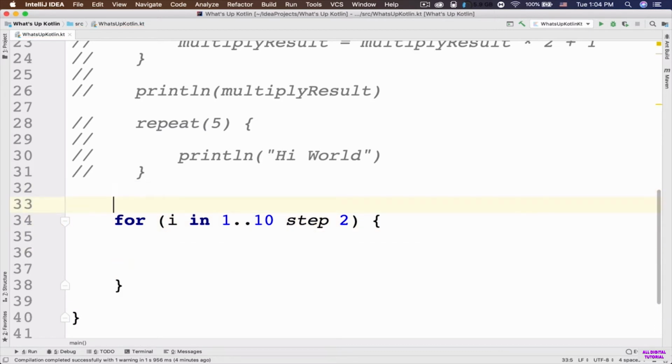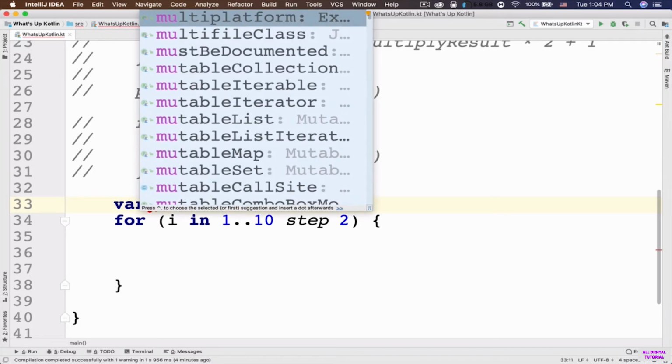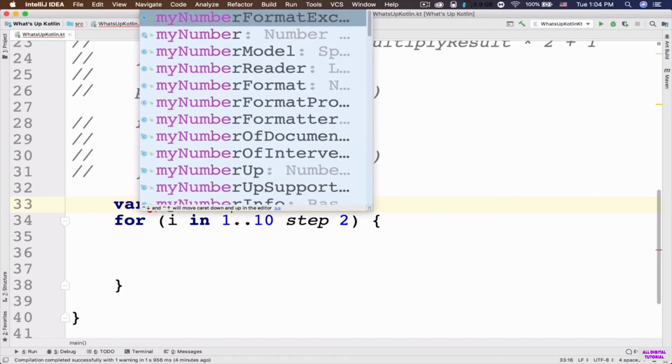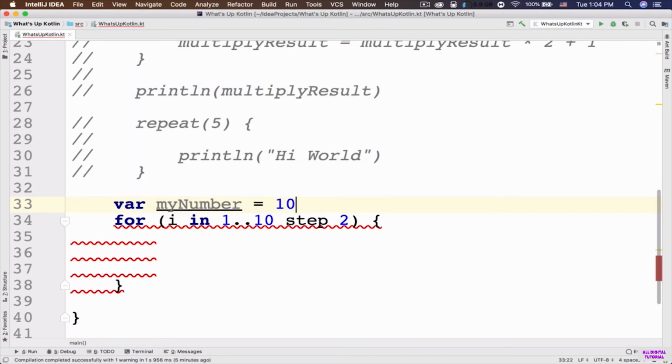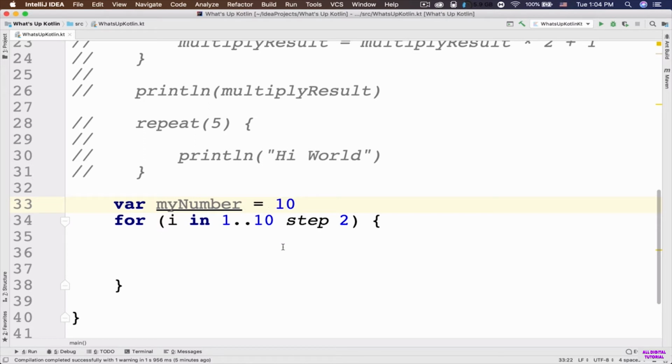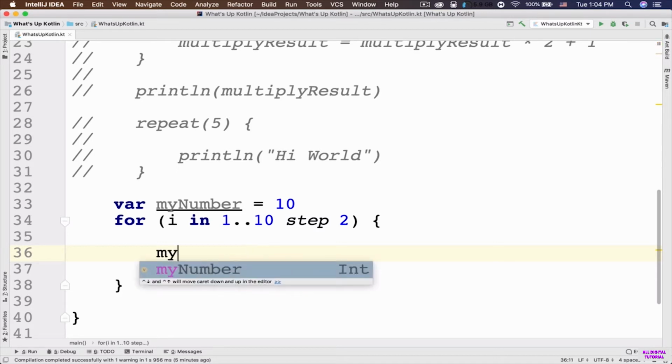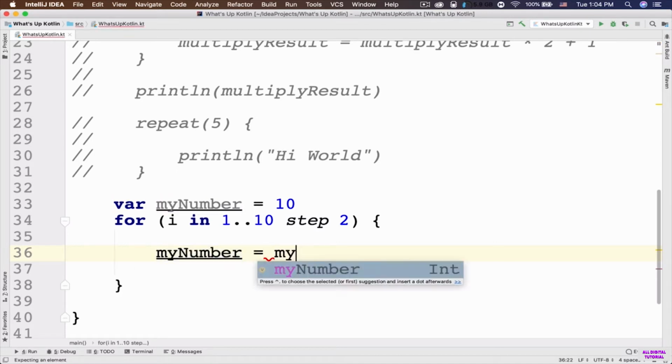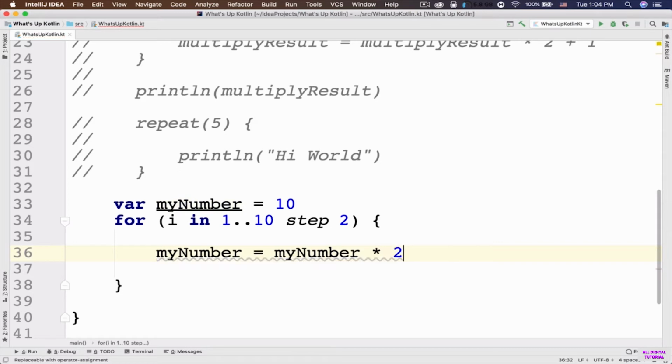So let's create a variable before this for loop, and this variable is going to be my number. Assignment operator 10. So initially this variable holds the value 10. Okay. Inside this for loop, first I'm gonna say my number, assignment operator, my number multiplied by 2.